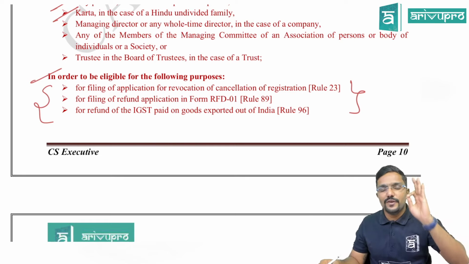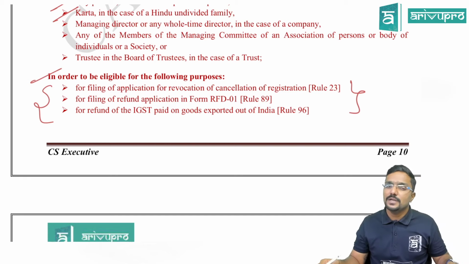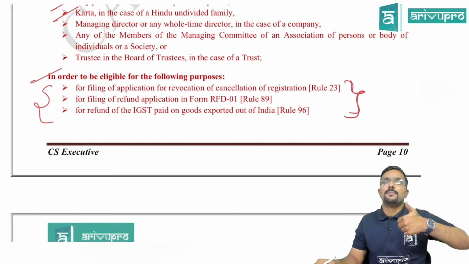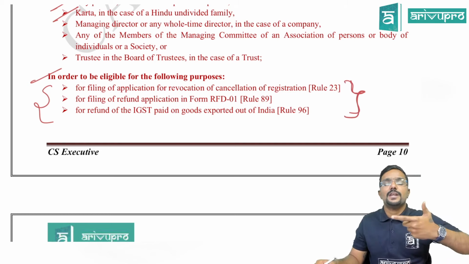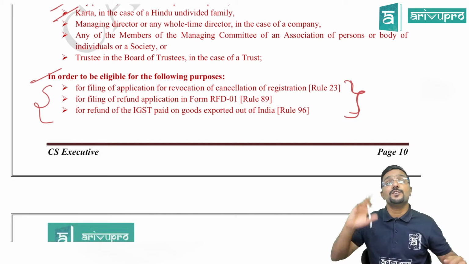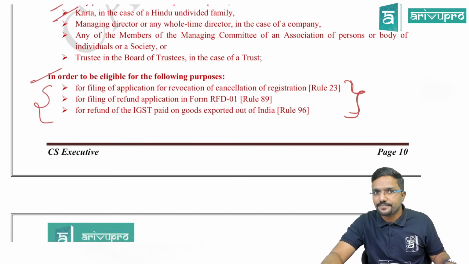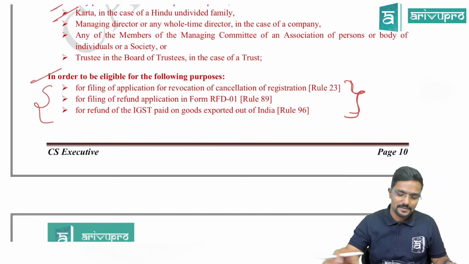So if a person fails to do the Aadhaar authentication, even after obtaining the registration, then he will not be eligible for any of these three. He cannot make an application for refund. Then he can also not make an application for revocation of cancellation, provided his registration has been cancelled. Clear, guys? Yes.